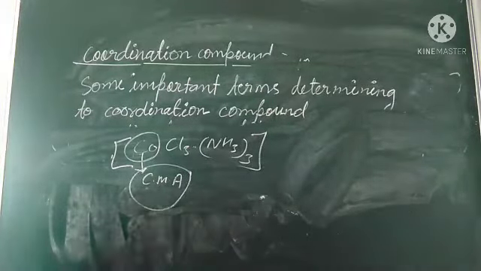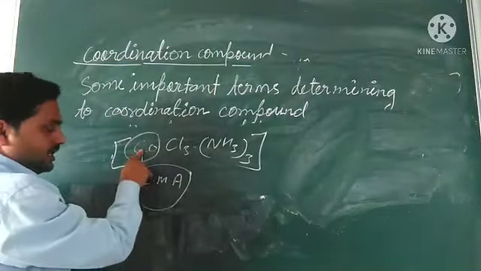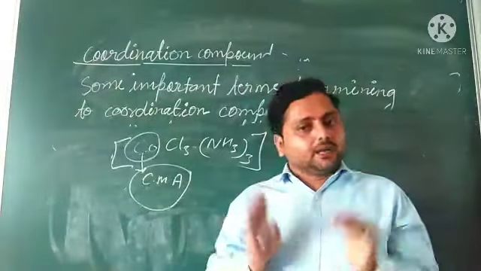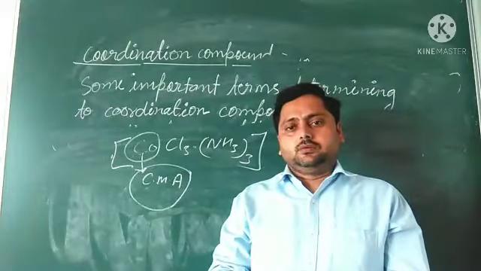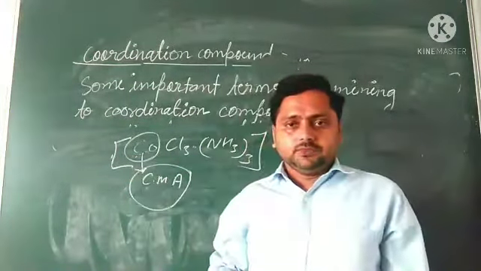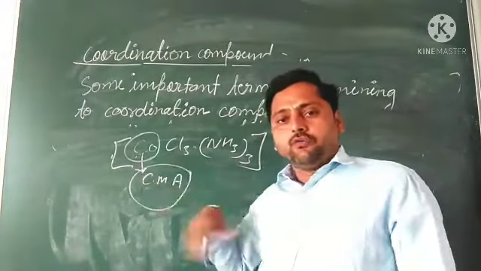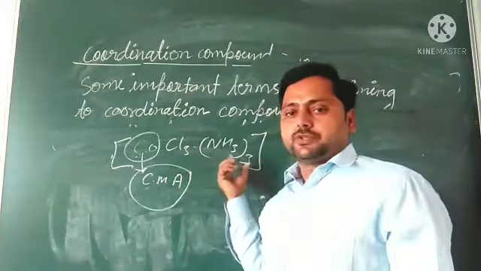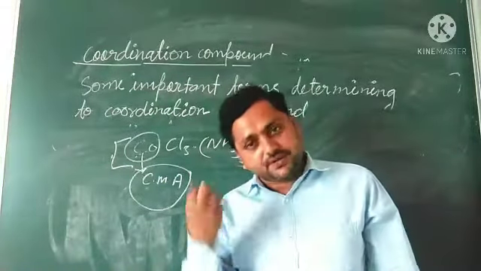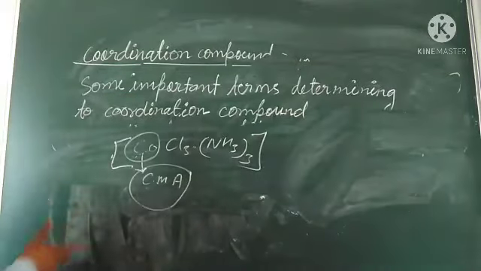In a coordination entity, the atom or ion to which a fixed number of ions or molecules or groups of atoms are bound, and which decides the geometry of the molecule, is known as the central metal atom. So two points: coordination entity and central metal atom.